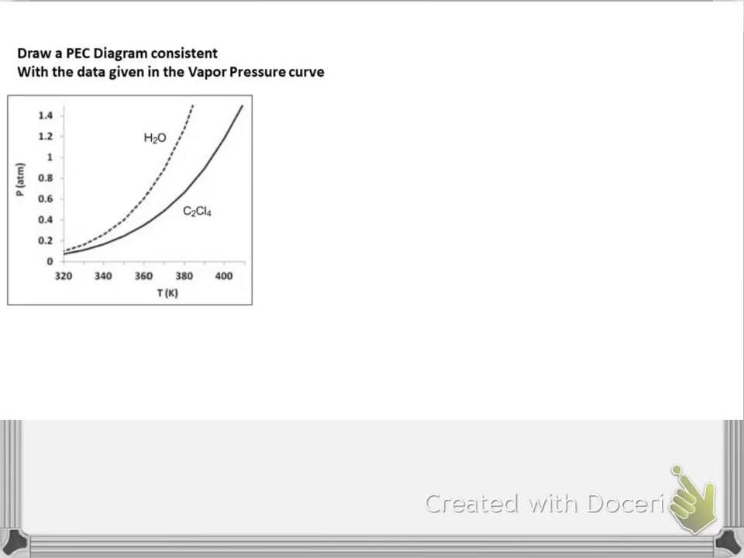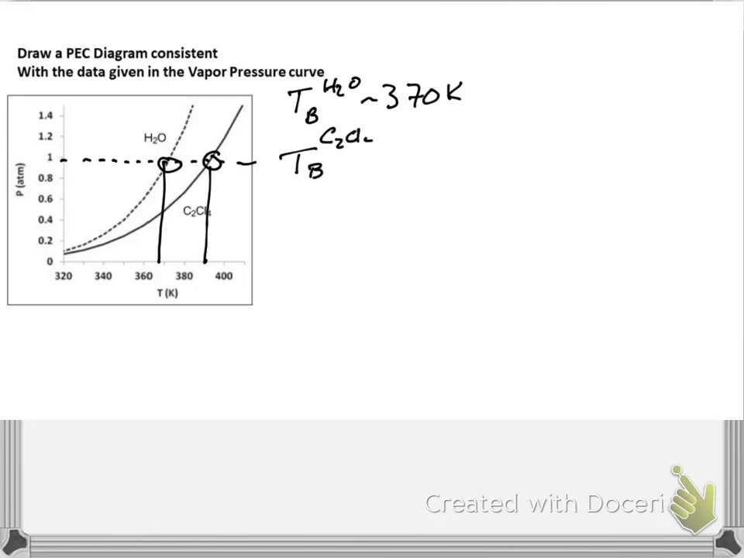All right, so here we have a vapor pressure curve, and we're asked to draw a PEC diagram consistent with this information. So the first thing we need to do is assign the potential energies of the liquids, and we do that by finding out what the boiling points are. So water has the lower boiling point at about 370, and it looks like C2Cl4's boiling point is about 390.